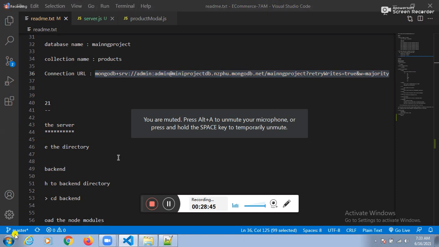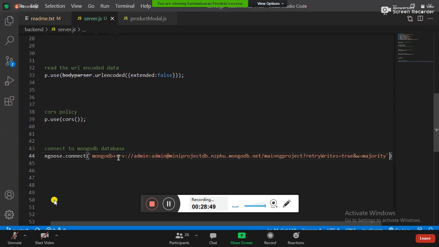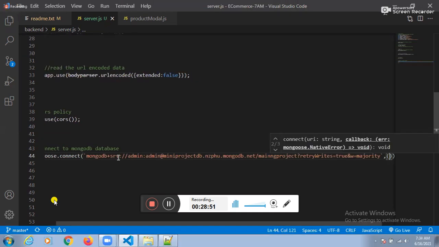See this one here. We need to pass the URL. This is the connection URL. And one more thing, the second one is the JSON option.